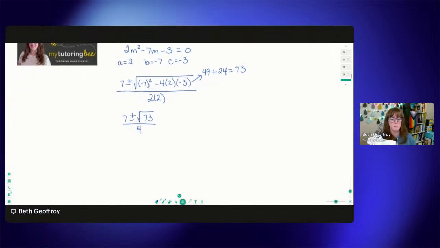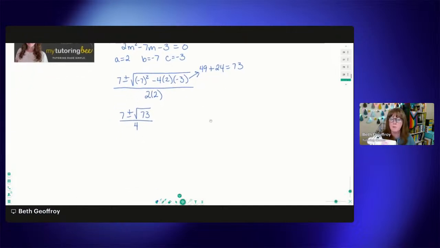Now, with this problem, 73 is not a perfect square. I believe it's a prime number too. I do not have all of my prime numbers memorized. I know some people can do that. That's just not me. But if we could simplify this, we would, but I don't think we can. So this is really it.